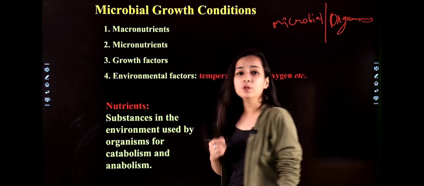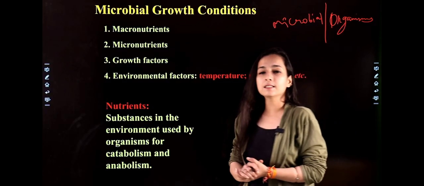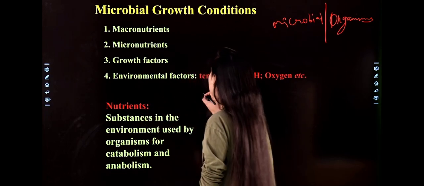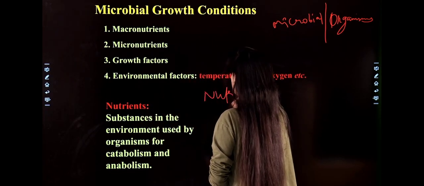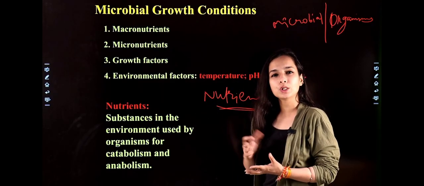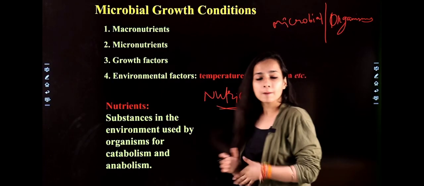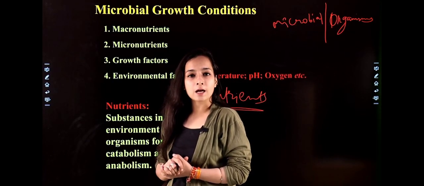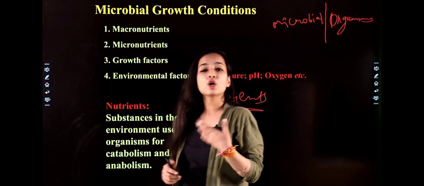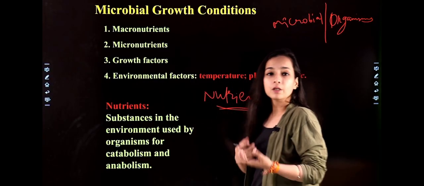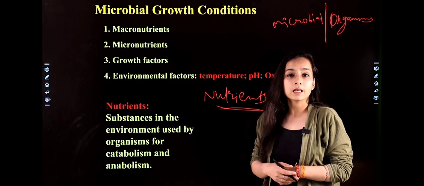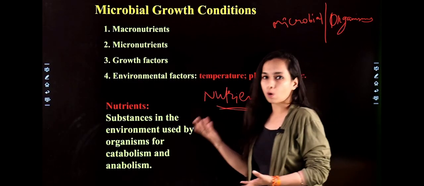We need to supply them nutrition, and for all the things that we need for their growth, we have a specific value. Like if we have to provide nutrition to the microbes, there is a fixed quantity, because some of the nutrition they require in large amounts, but some of the nutrients are available in their water or culture media or cell lines, so they need that nutrition in small amounts, right? As well as there are different growth factors like pH, temperature and moisture.